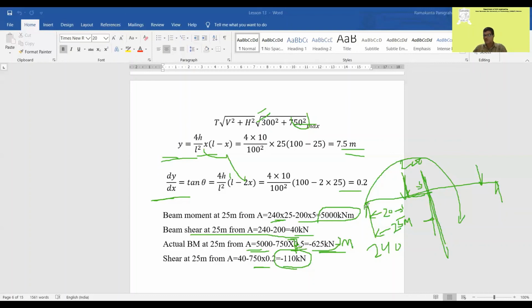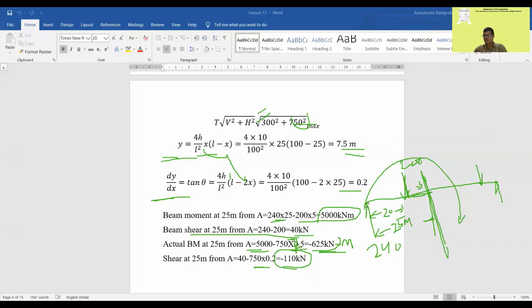Then in that case, you have to find the load transferred to each girder. So the dead load in each girder plus the equivalent of the live load transferred to the girder, both have to be added. That becomes the total uniform load transferred to the cable. That is to be considered for finding the vertical reaction, that is wL by 2, and the horizontal thrust H is equal to wL square by 8F.